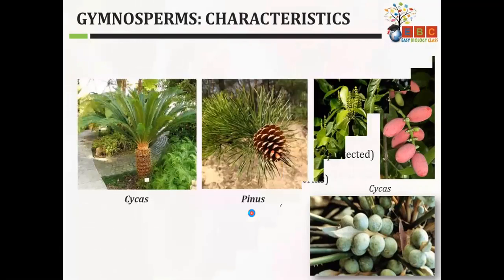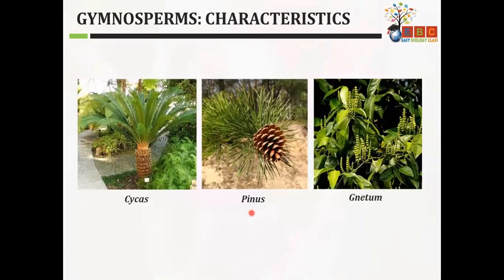Student: Ma'am, how can ovules form without an ovary? Yes, beta. Ovules can exist even without an ovary. They are attached to the surface of the leaf. In them, this is the structure only.